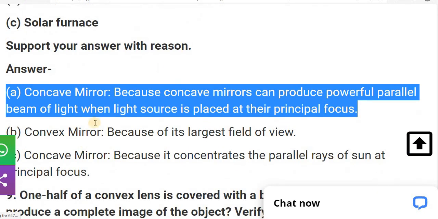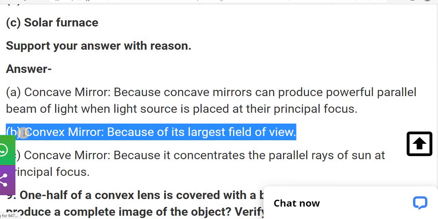Why can we use the concave mirror? Because a concave mirror can produce a powerful parallel beam of light when the light source is placed at the principal focus. The second one, that is a rear view of the vehicles. In that we can use a convex mirror. Why? Because the convex mirror covers the wider area, that's why.